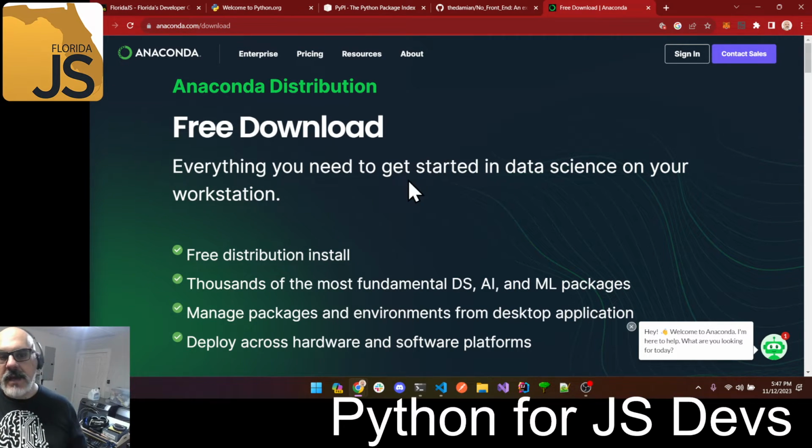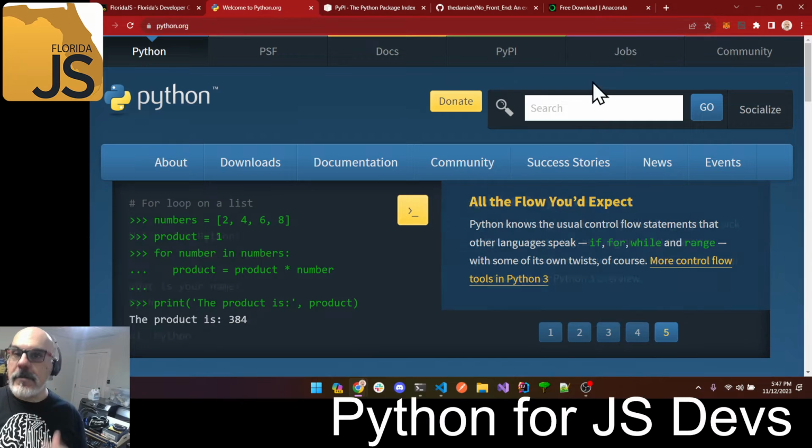So let's talk about that. There are benefits to doing conda. There's some pre-installed software you get with Anaconda. So one of the things you could do to install is not go to python.org, but just simply go to conda.